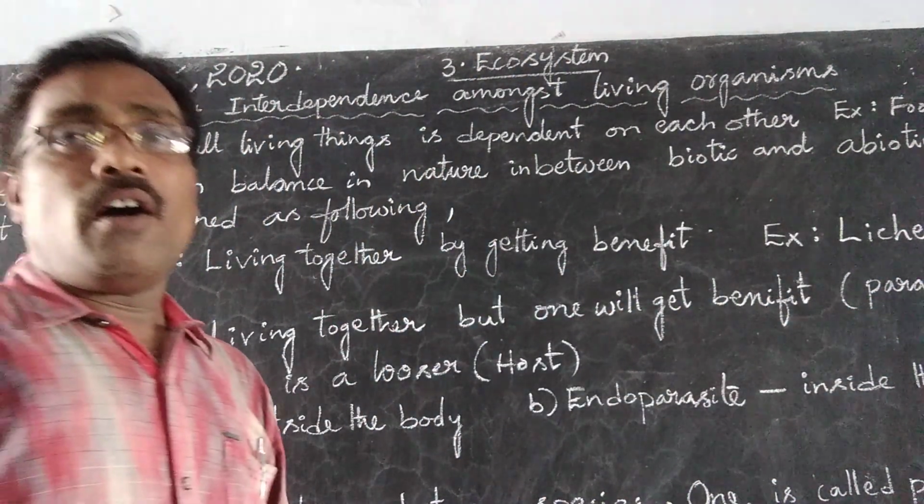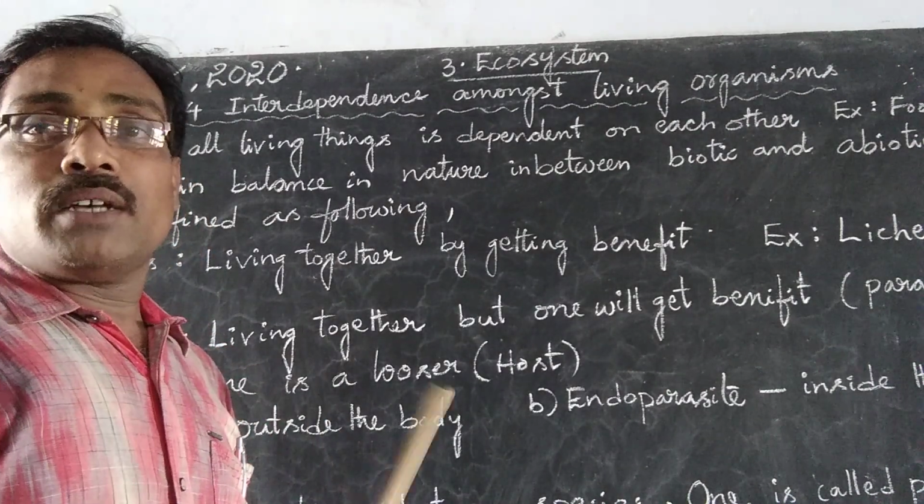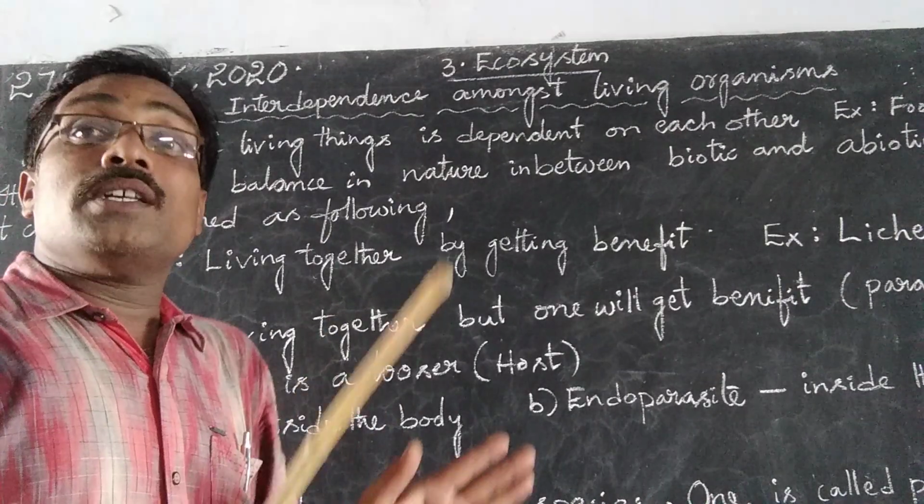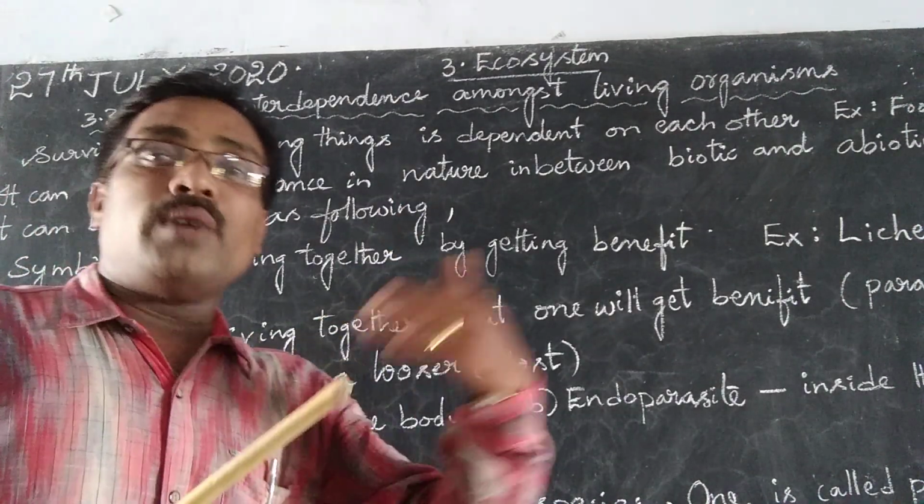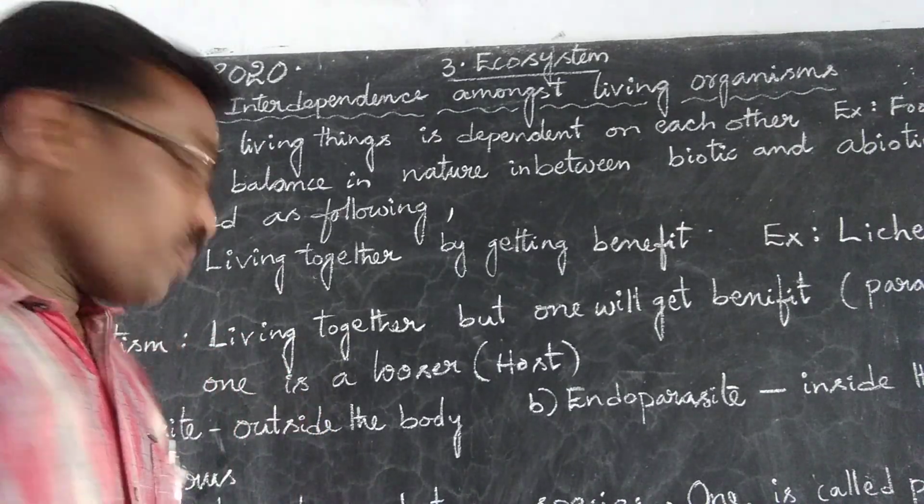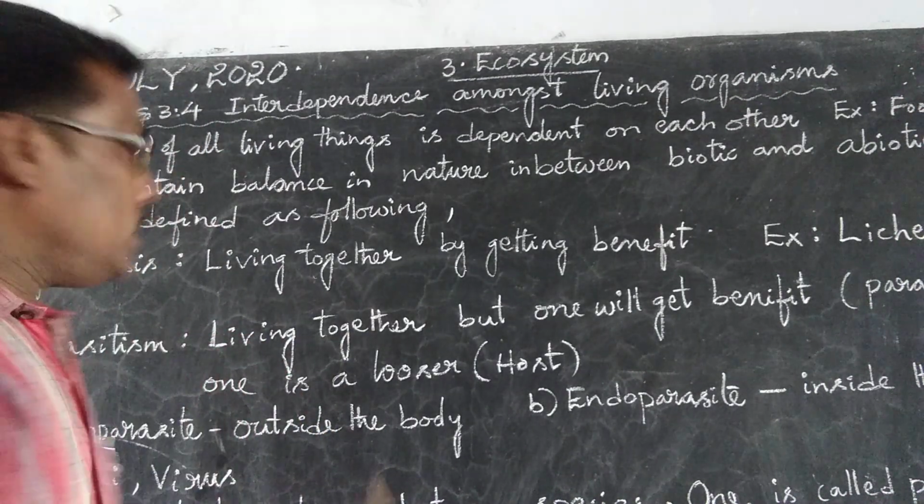For example, stick insects. All types of stick insects are examples of predation. They show some developmental changes either to escape or to catch the organism. This is called predation. These are the three definitions.